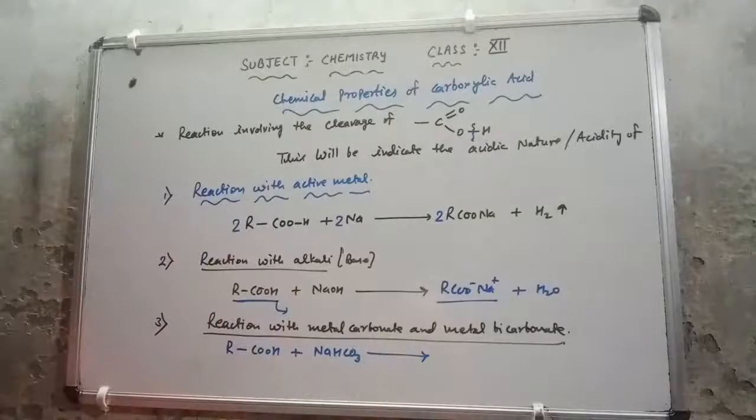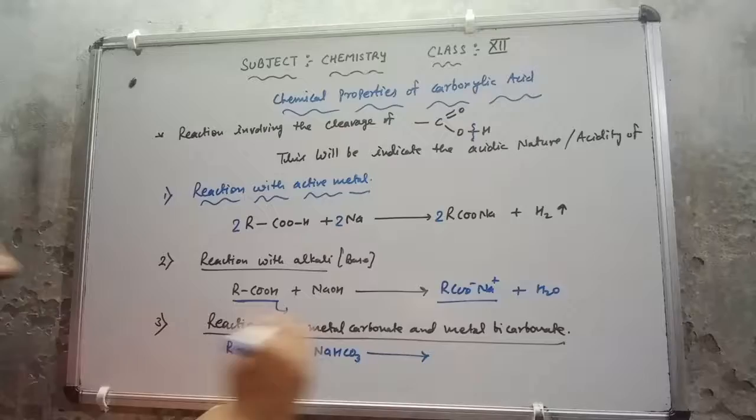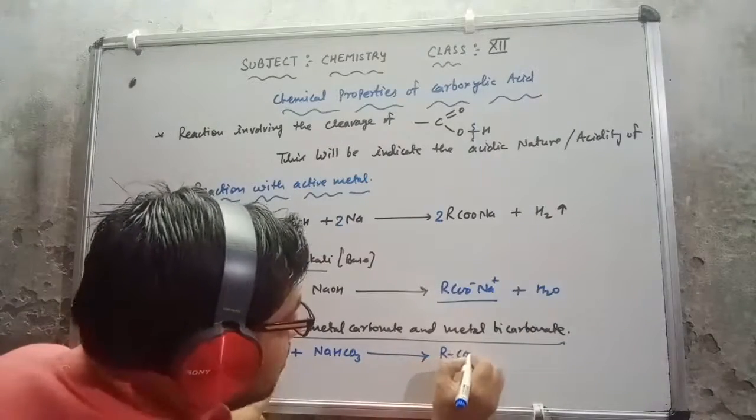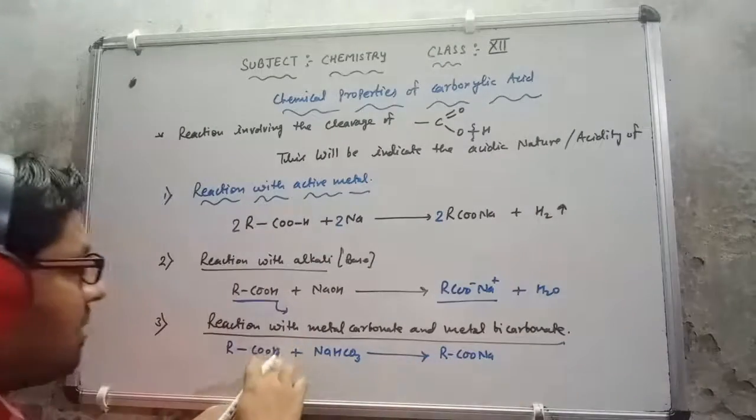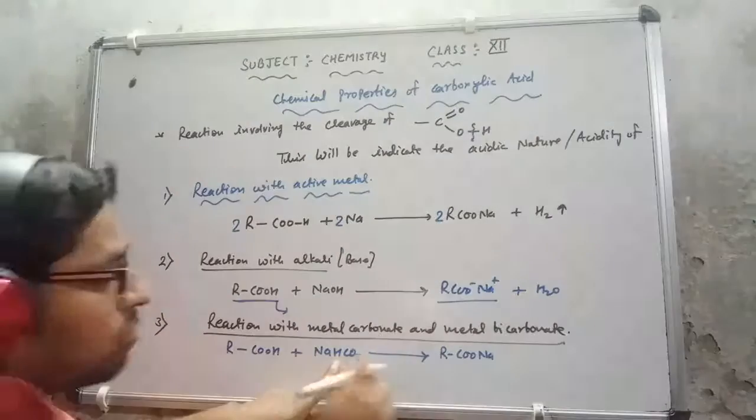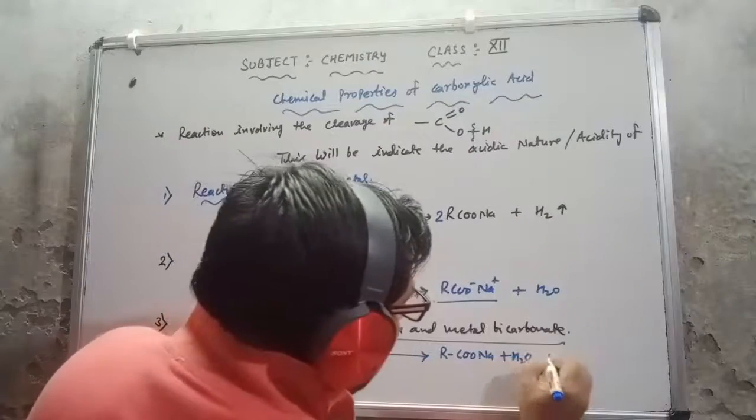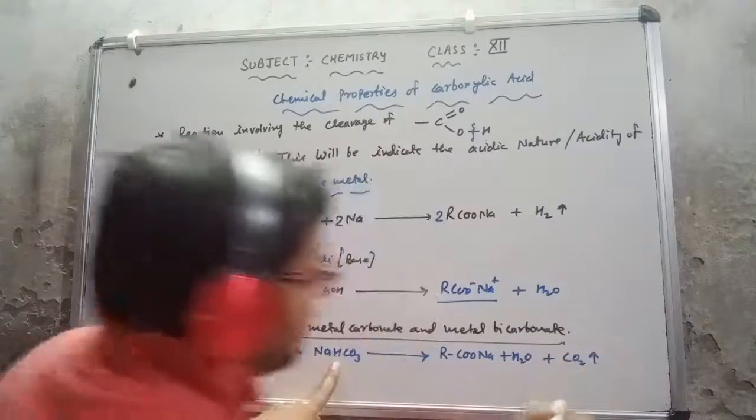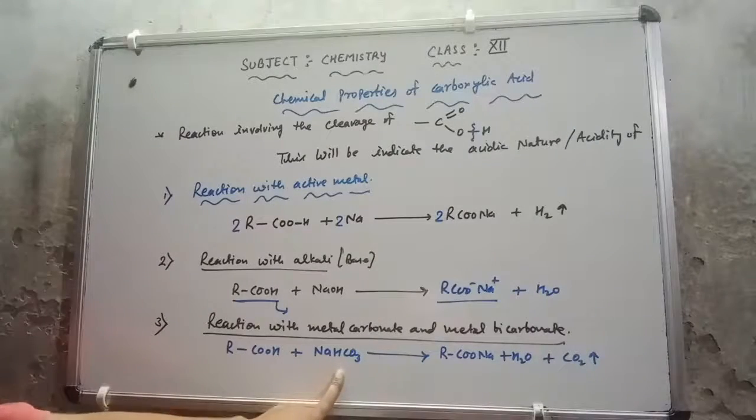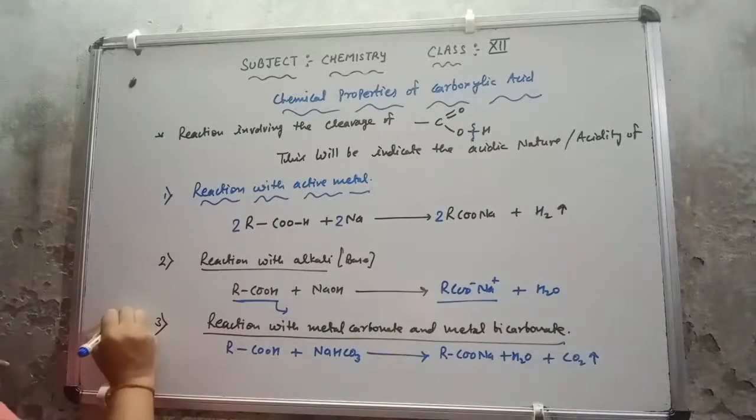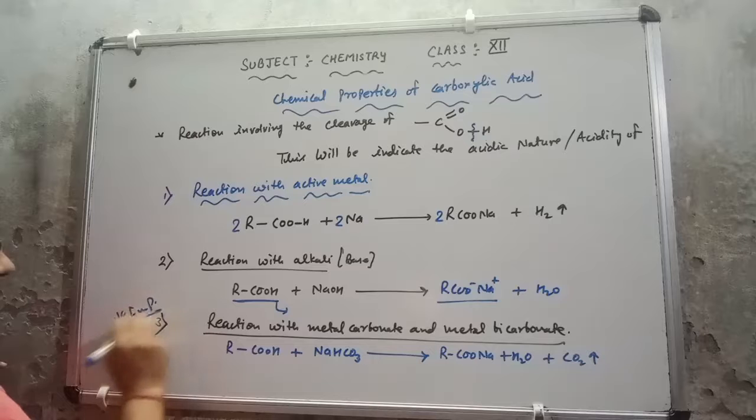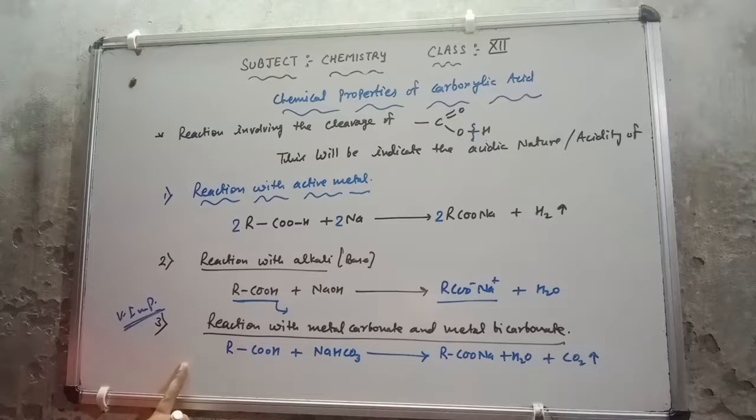Now, sodium will remove the hydrogen from here and it will give us RCOONa. This H reacts with the OH as H2O, taking one oxygen from here, giving us H2O and liberating carbon dioxide gas. This is a very important reaction. This is because we can use this reaction for the chemical test of carboxylic acid with phenol,